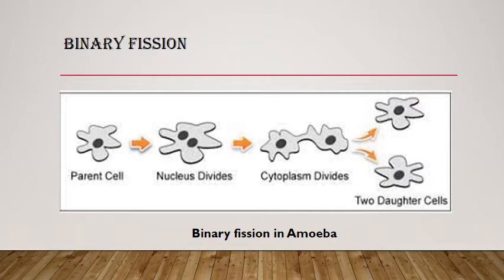First the nucleus of the parent cell is divided into two, then slowly the cells divide, each with a separate nucleus. In this way a parent cell is completely divided into two daughter cells. This is called binary fission.